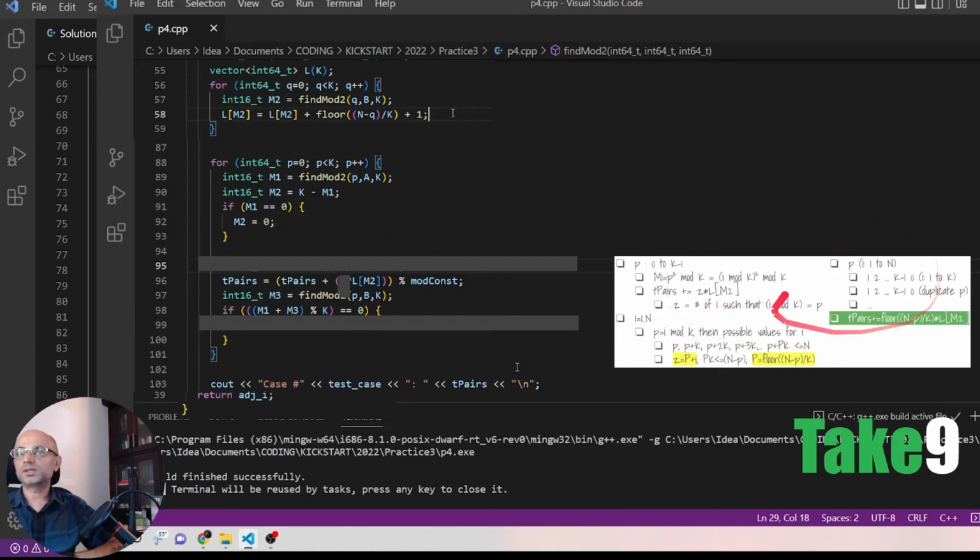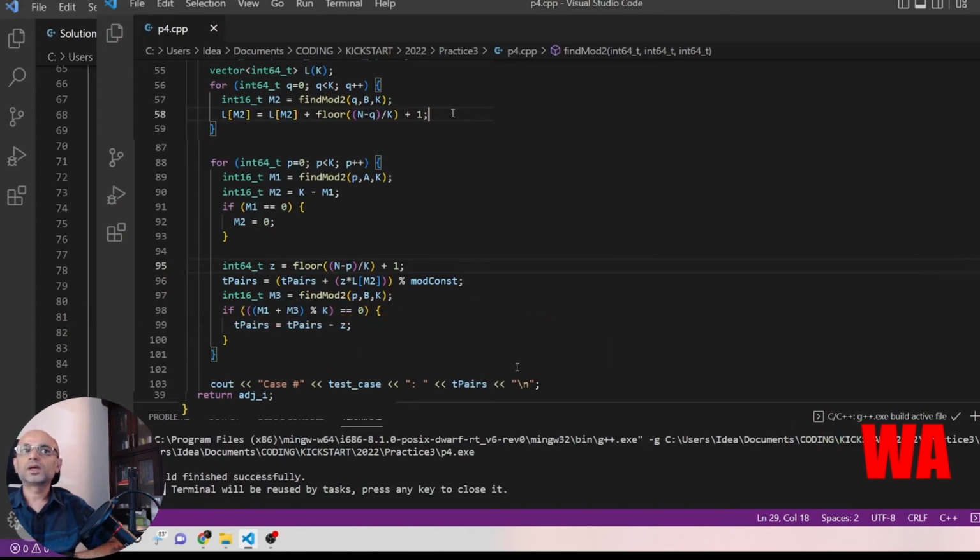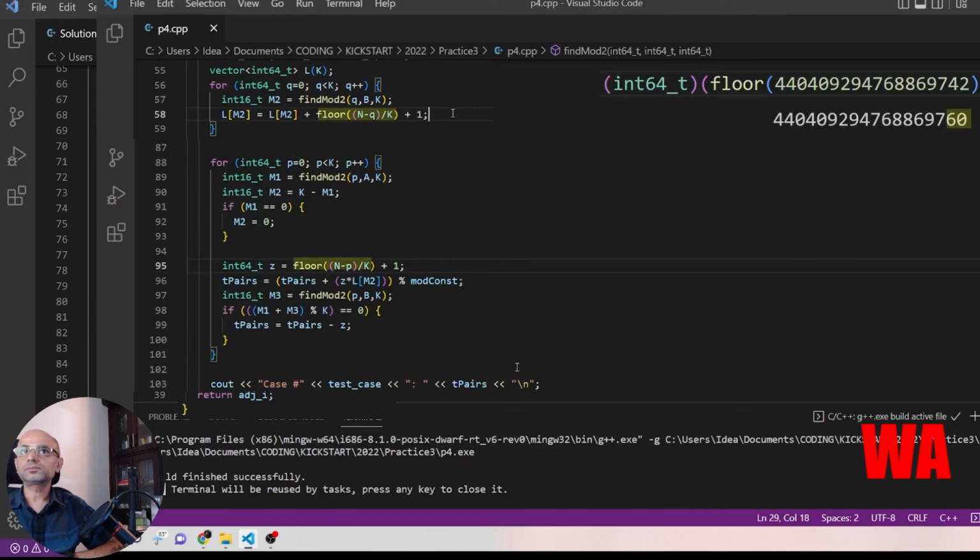So if we convert this to the previous code, we will calculate z as floor of (n minus p) by (k plus 1) and multiply z into L of m2 before adding to the final answer. And also, to discard the i equals j case, we need to decrement it by z. And our attempt results in wrong answer. So how can we fix it?